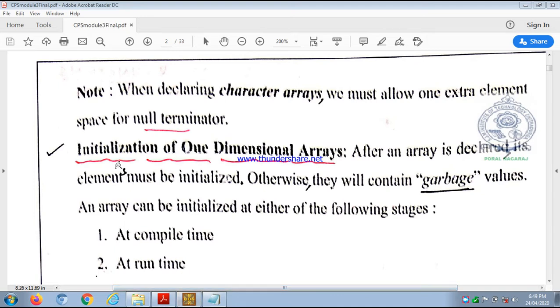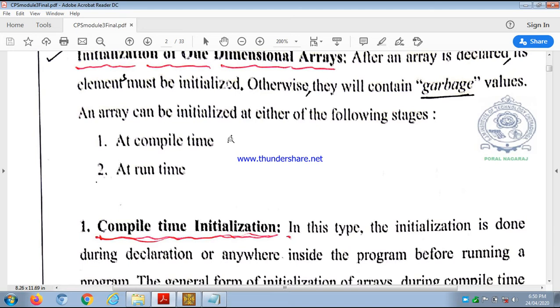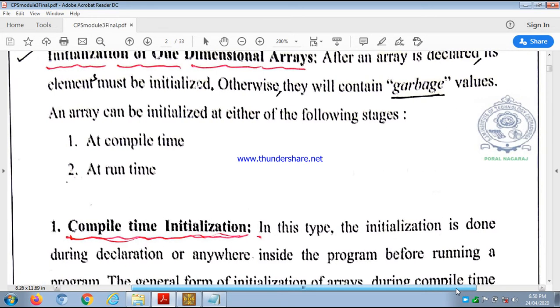After declaring an array, its elements must be initialized, otherwise they will contain garbage values, random values. So that's why once you declare the arrays, you have to initialize them, or you may have to read the values into arrays. First we shall see how to initialize arrays. There are two ways of initializing arrays. One is that we can initialize the array at compilation time itself, and the second at runtime. During compilation itself we can assign the values, or at runtime, during execution of the program, we can initialize the values. These are the two types of one-dimensional array initialization.